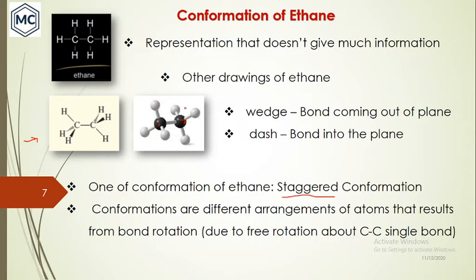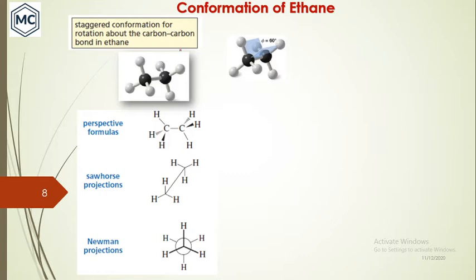So these are rapidly interconvertible, and it can form many conformations. The first conformation we have already seen is this one, the staggered, due to rotation about the C-C single bond. This is the perspective structure or formula of ethane, which we have already seen.